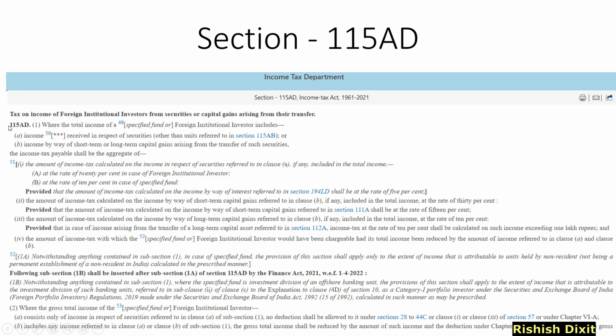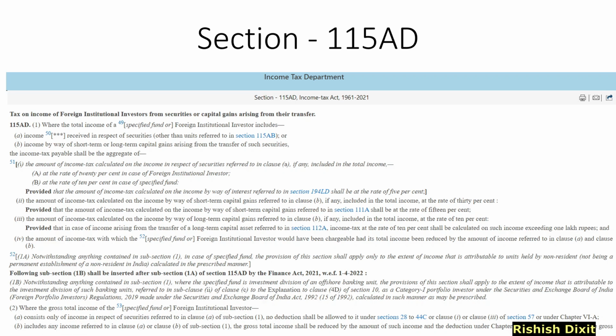In the section you can see 115AD, then this is the one, and this is the third part: the amount of income tax calculated on the income by way of long-term capital gains referred to in clause B. So this tutorial is focused on comparing 115AD1 and the third proviso with section 112A. I'm not focused on any of the other things or sections mentioned in 115AD.